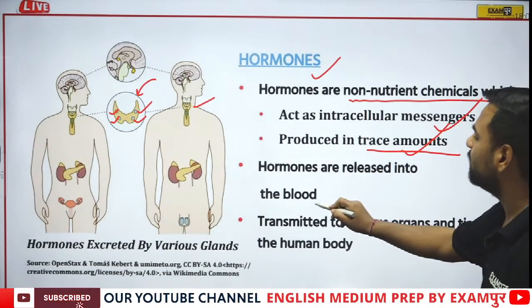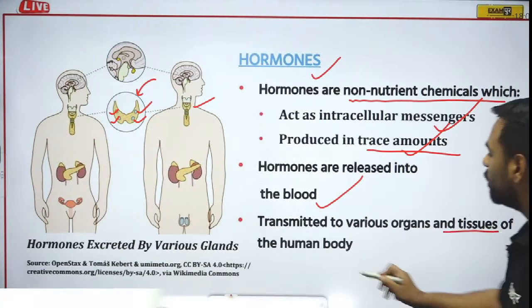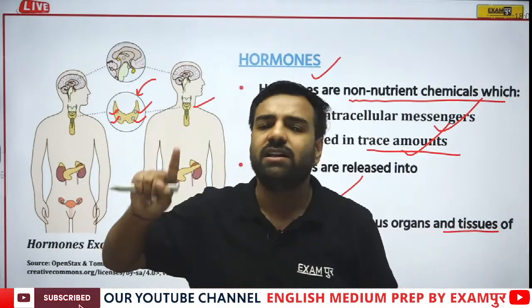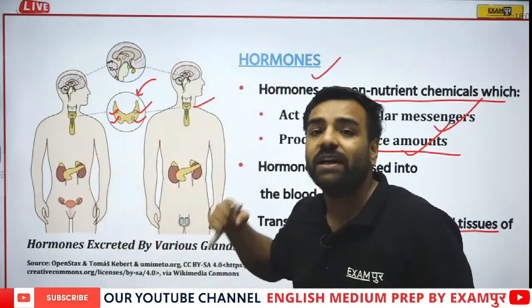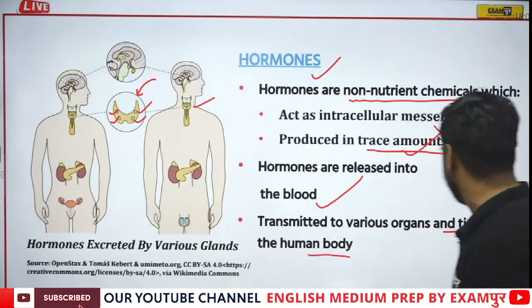These hormones are actually released into the blood and transmitted to various organs and tissues of the human body. For what reason? For several reasons. One of the reasons I've told you, for example, waking up at the same time, melatonin. Fine. Now, one by one, we'll be understanding that.